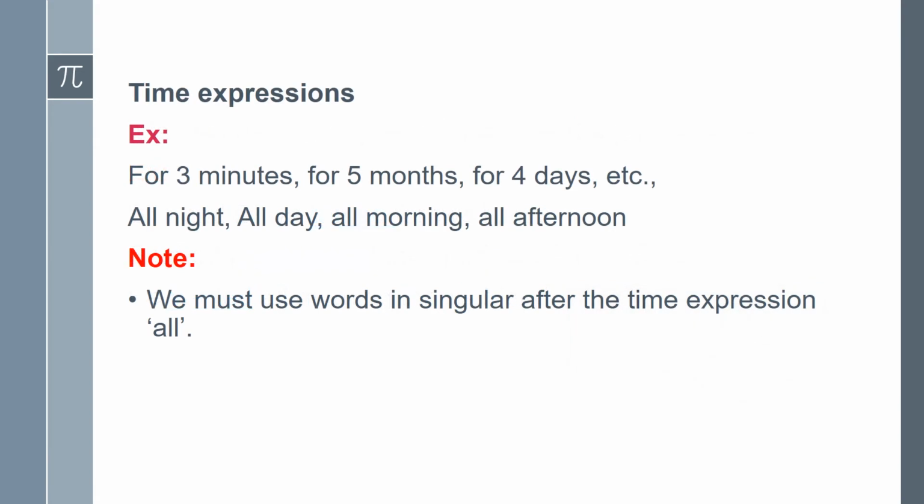As we know, past simple is used to show duration of past actions. Usually we find these time expressions in sentences as for 3 minutes, for 5 months, for 4 days, all night, all day, all morning, all afternoon, and so on. Here after using the time expression for, we say the words in plural, like for 3 minutes, for 5 months, for 4 days, and so on.